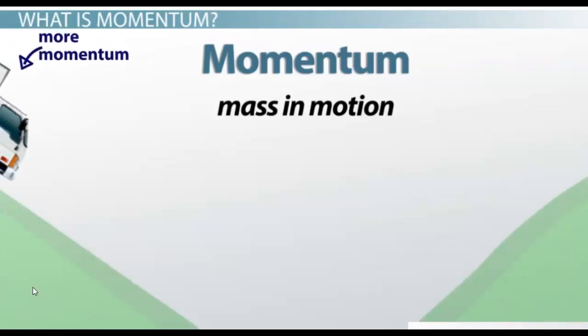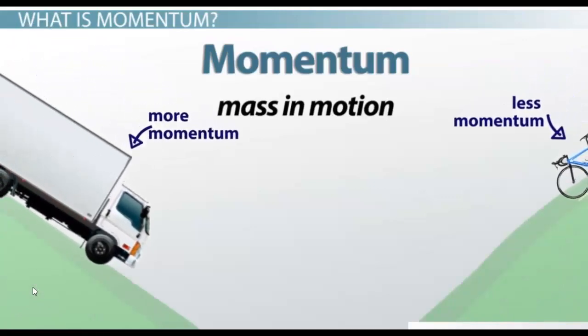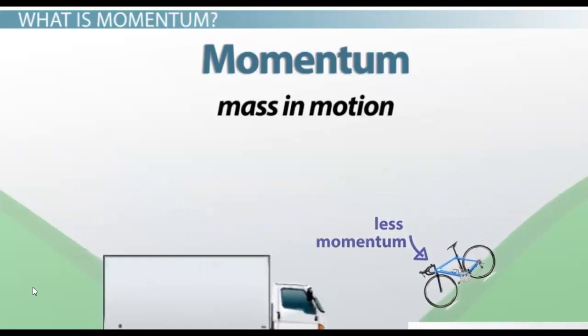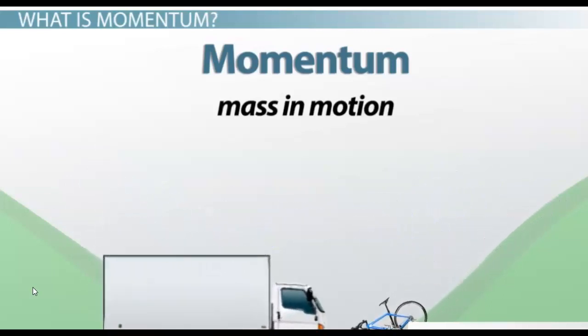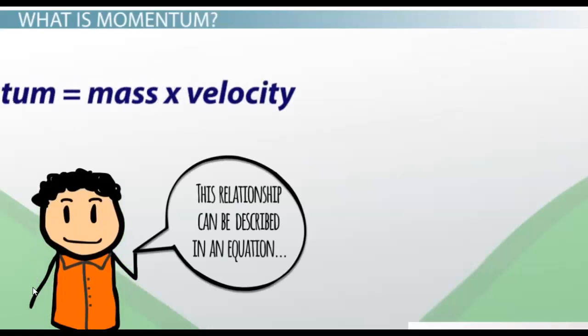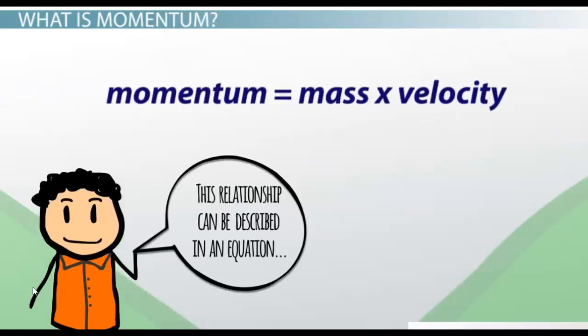The semi-truck has a large momentum because it is very massive, but it also has a large speed, which influences momentum as well. The bike also has momentum because it has a large speed, but because its mass is less than that of the truck, its momentum is also less. This relationship can be described in an equation. Momentum equals mass times velocity.